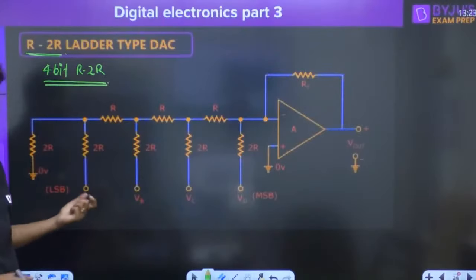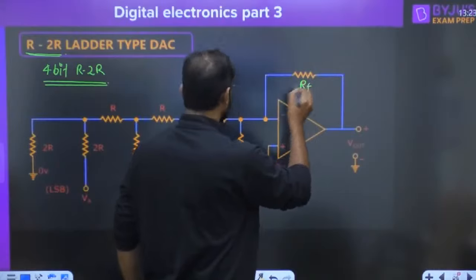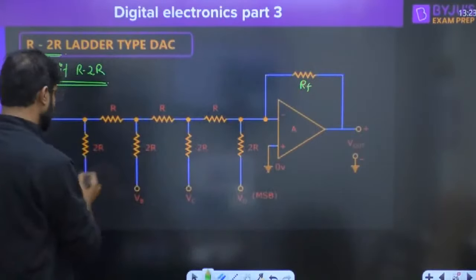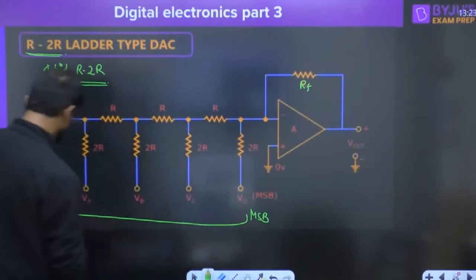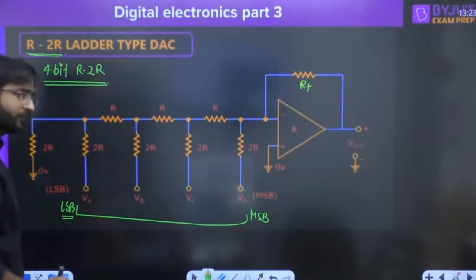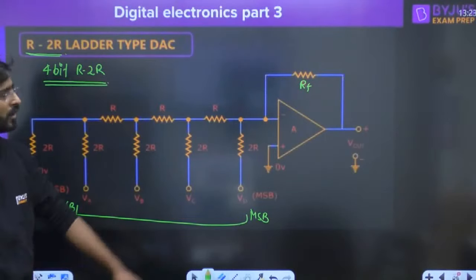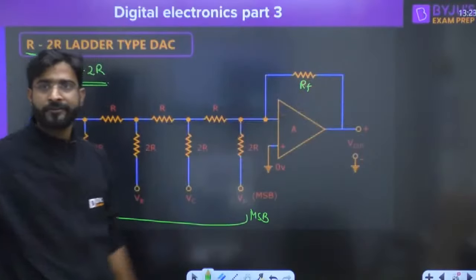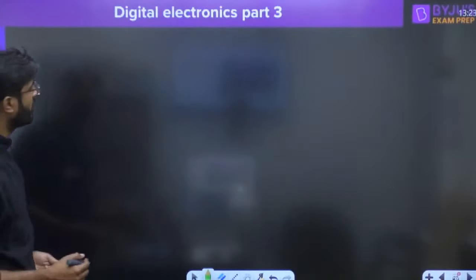Now how we are going to convert it, everyone try to understand. This is called RF. And this is R, this is 2R, 2R, 2R, this is a 4-bit, right? I am taking this as MSB and this one is LSB. Now there will be the different RF, I am taking the RF. Even we can derive it also. I am just giving you the brief idea.